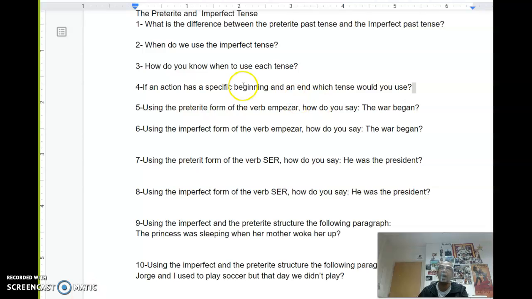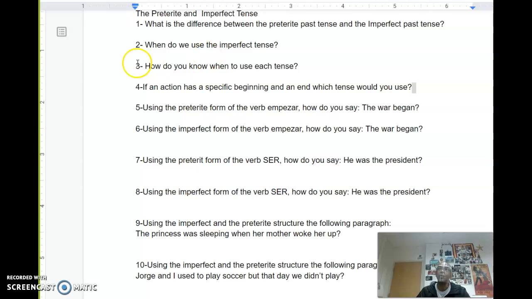So the last lesson of Spanish 2 refers to the past tense, the preterite and the imperfect, okay? So essential questions are these. These are the ones that we will have to be able to answer after this lesson. Number one, what is the difference between the preterite past tense and the imperfect past tense? Both of them are the past.